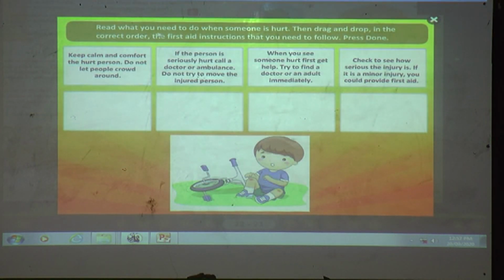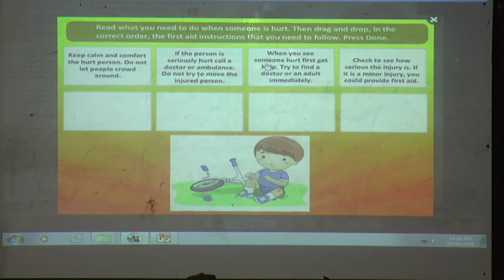Okay, read what you need to do when someone is hurt, then drag and drop the first aid instructions in the correct order, so that you know what to follow, and press done after that. See, here 4 steps are given. First one is given here: keep calm and comfort the hurt person. Do not let people crowd around. If the person is seriously hurt, call a doctor or ambulance. Do not try to move the injured person.